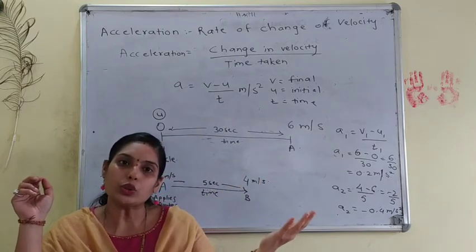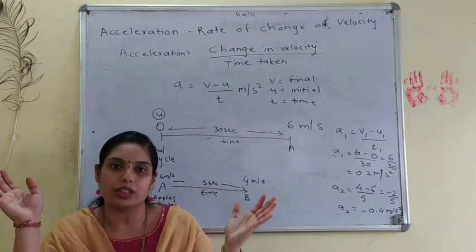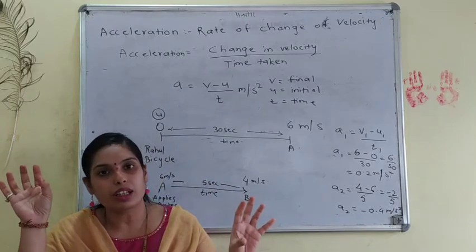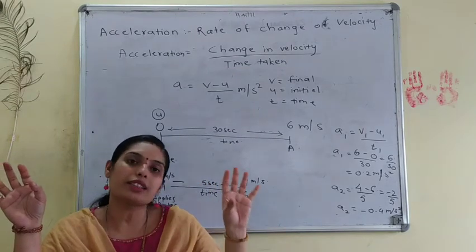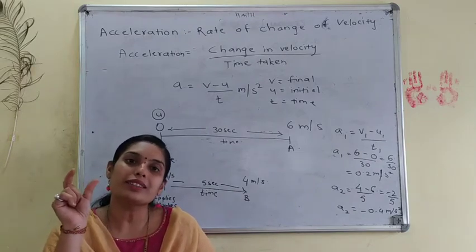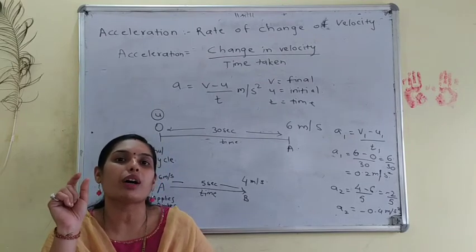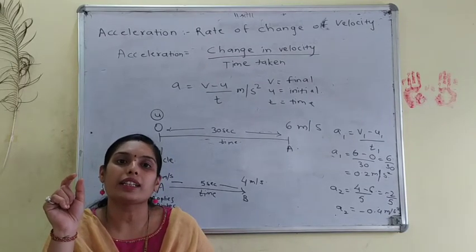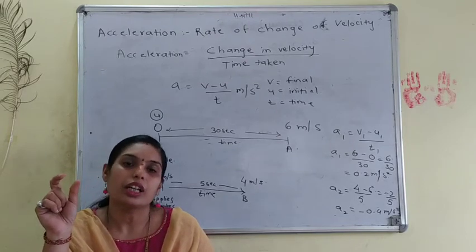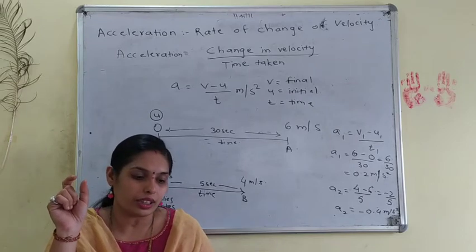Speed is a magnitude only, velocity is magnitude and direction. Speed is a scalar quantity, velocity is a vector quantity. Magnitude is a term used when you just consider the number without considering its sign, positive or negative, or its direction. At that time we call it a magnitude or a scalar quantity.